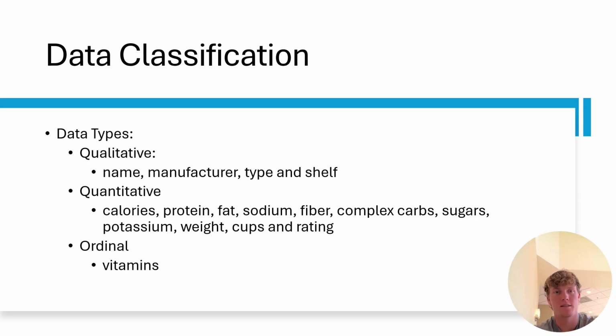Data classification. The data types that we will be working with in our data set are qualitative, quantitative, and ordinal data. The qualitative data is the name, manufacturer, type, and shelf. The quantitative data is the calories, protein, fat, sodium, fiber, complex carbs, sugars, potassium, weight, cups, and rating. And the ordinal data is the vitamins in the cereal.